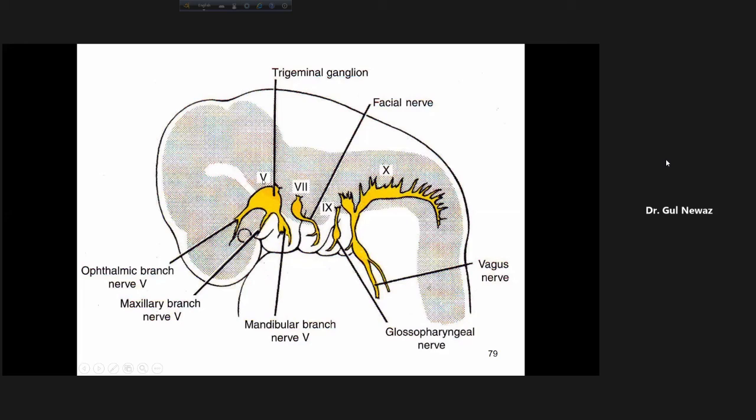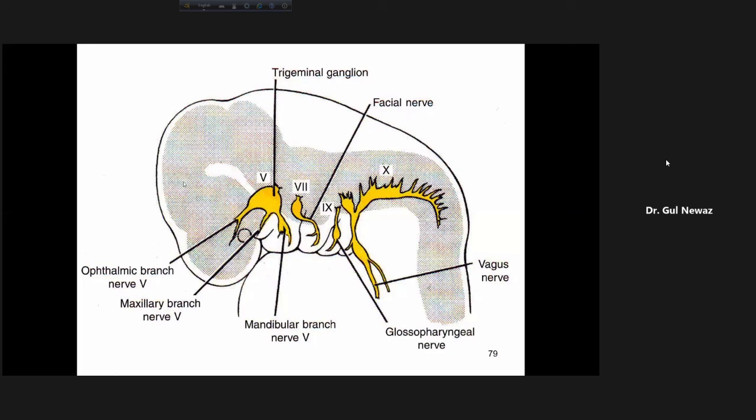So mandibular trigeminal nerve, I don't know if you have gone through this. This is the trigeminal ganglia, the 5th cranial nerve. It has 3 divisions: ophthalmic division, maxillary division, and mandibular division. That is why trigeminal, tri means 3.